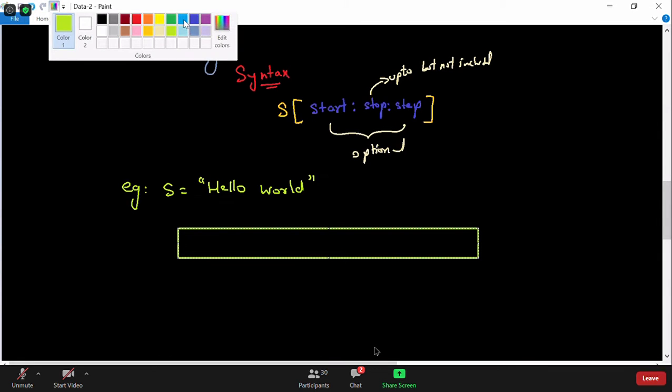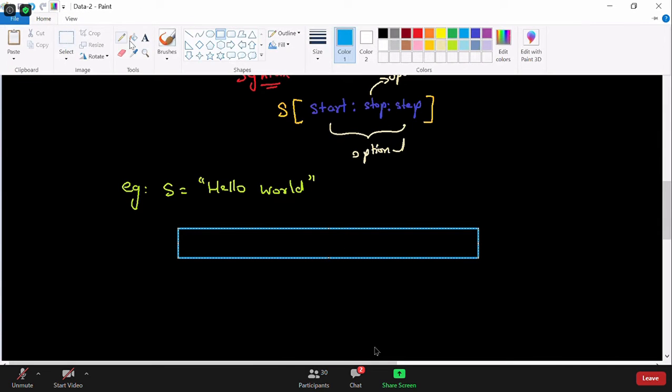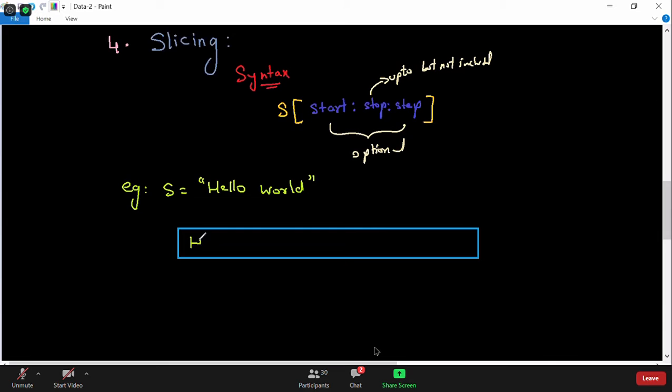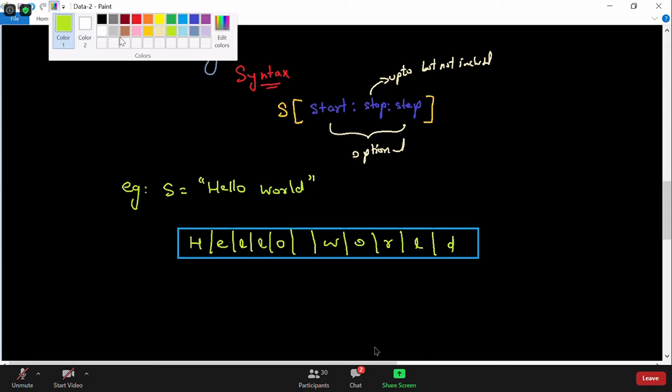Let me change the color. We all know that H will be at the beginning, then E, then L, then L, then O, followed by a space. Then you have W, O, R, L, and D. So this is how the string looks. And we also know that it has indexes.